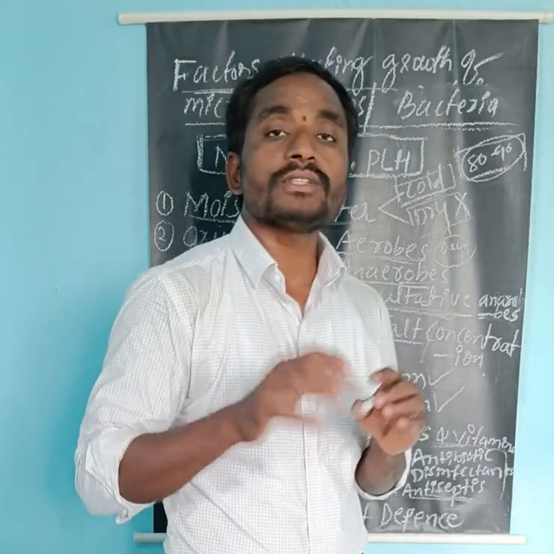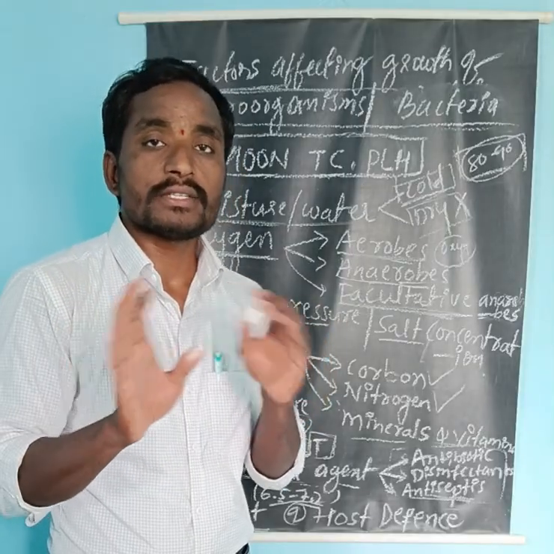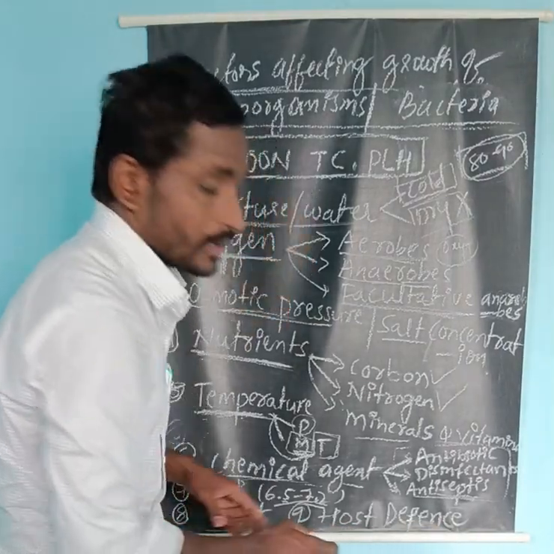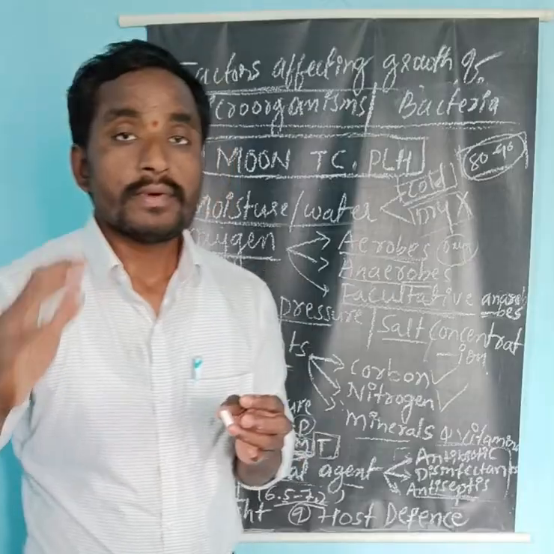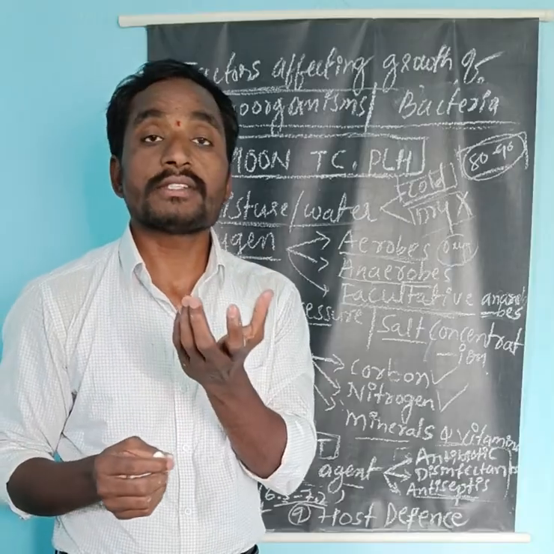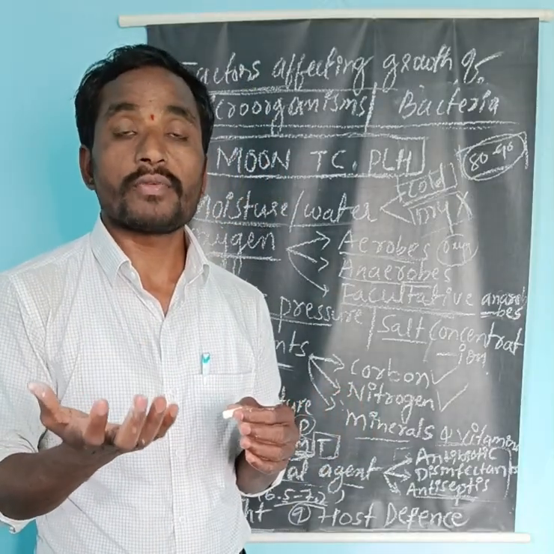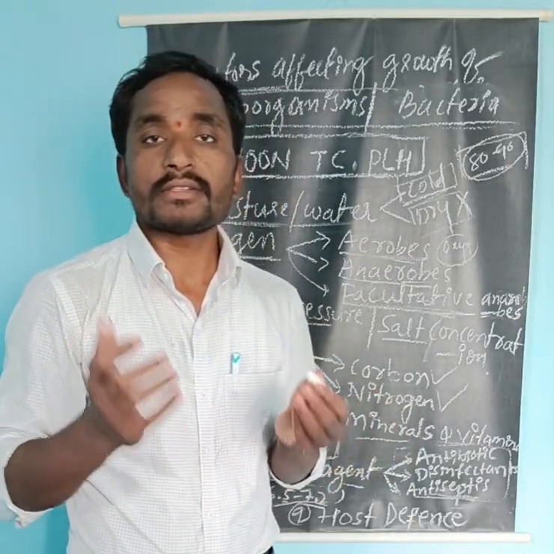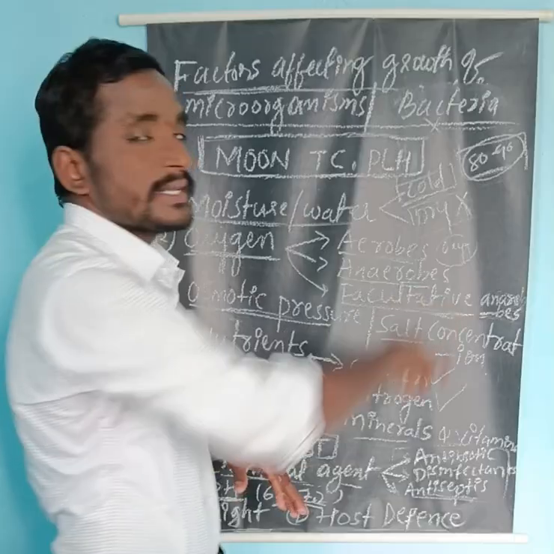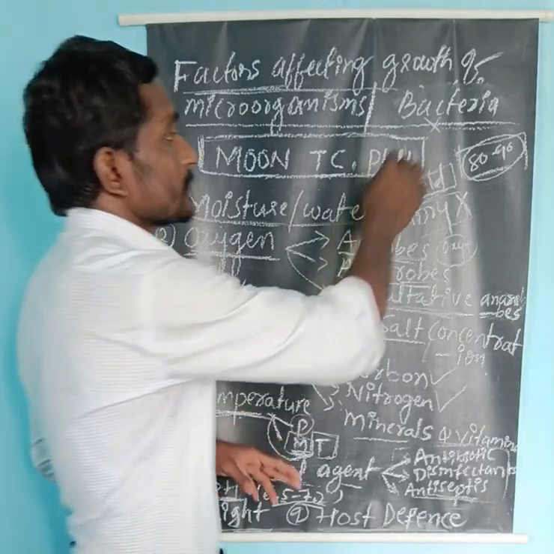Next one is light. Light is very important because almost all bacteria or microbes are light sensitive. It means they don't grow in light. They love the dark. Now come to the host defense mechanism. It is very important because when microorganisms or bacteria enter into another host, the host's resistance capacity is very important. If the host has weak immunity, the bacteria will automatically grow effectively. But if the host defense mechanism or body resistance is very high, there is no growth of bacteria. Okay, so these are the different factors affecting the growth of microorganisms, especially bacteria.